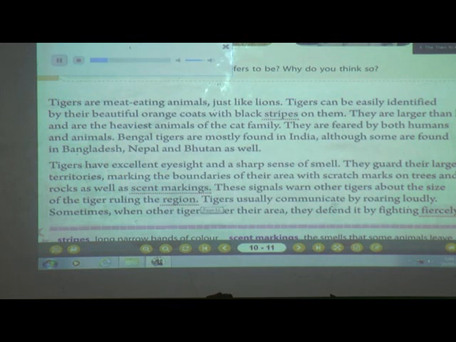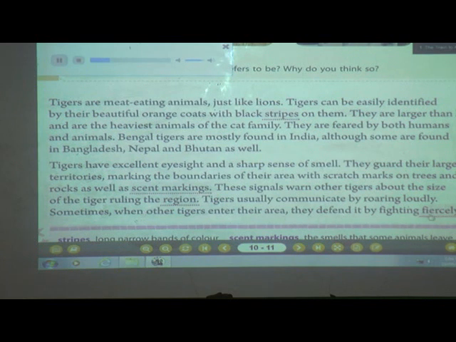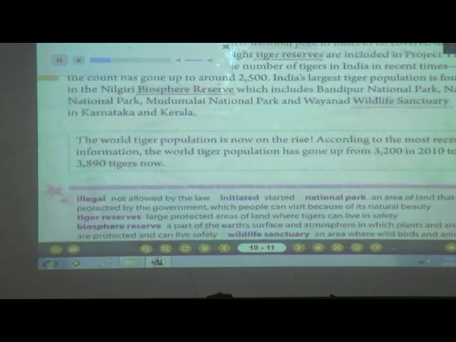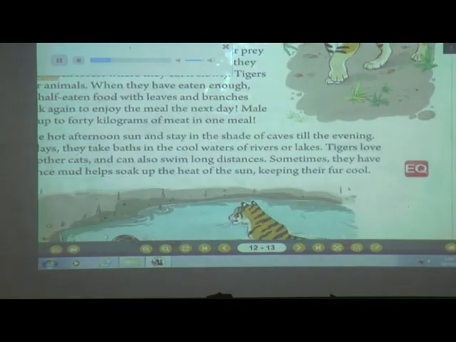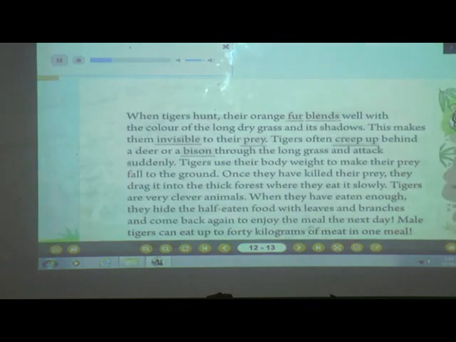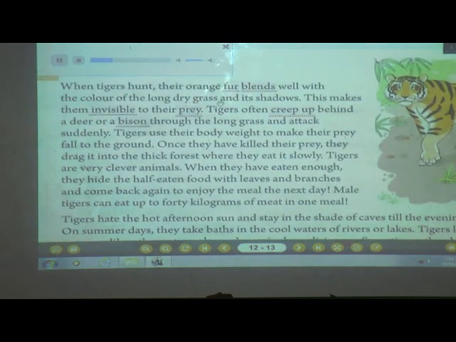Tigers usually communicate by roaring loudly. Sometimes, when other tigers enter their area, they defend it by fighting fiercely. When tigers hunt, their orange fur blends well with the color of the long dry grass and its shadows. This makes them invisible to their prey. Tigers often creep up behind a deer or a bison through the long grass and attack suddenly. Tigers use their body weight to make their prey fall to the ground.